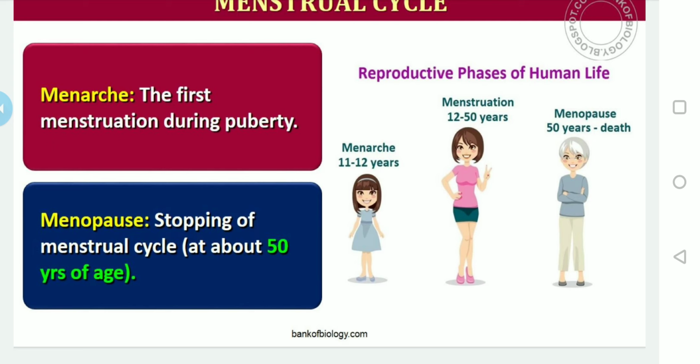In human females, menstruation is repeated at an average interval of about 28 or 29 days. Then the major events of the menstrual cycle are the menstrual phase, follicular phase, ovulatory phase, and luteal phase. We will also discuss what the stages are and what major events it goes through during the menstrual cycle. These are all things we will discuss.